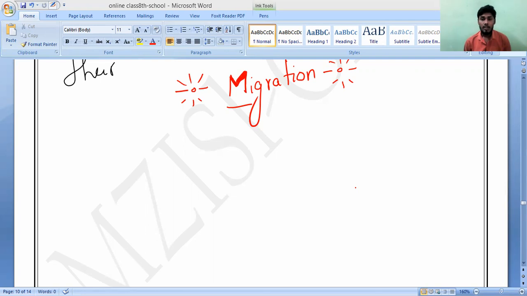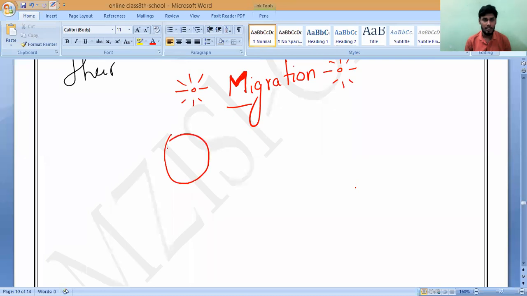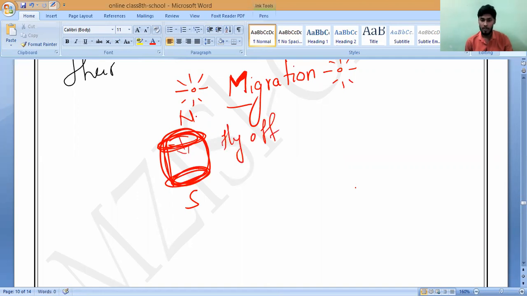So these migratory birds, if we observe the cold regions of the earth, as we know, the polar regions, extremely cold temperatures will be there at the North Pole and South Pole. So the animals which are living there, it is not possible, but a few animals will migrate. Basically birds will start to fly off. Elephants will migrate? I don't know. Actually, the elephants which lived in these polar regions, we used to call them mammoths.